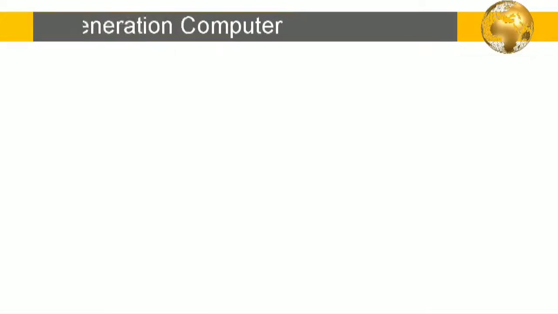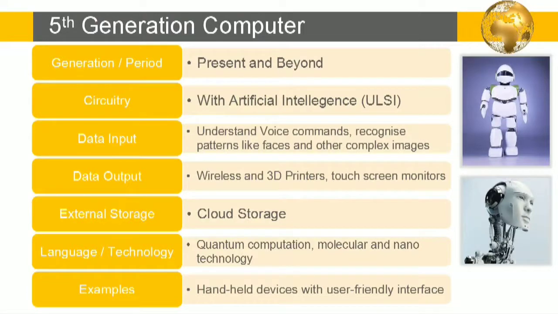Now let's start with fifth generation computer. The period is present and beyond. Circuitry used is artificial intelligence as shown in figure. Data input. These computers can understand voice commands, recognize patterns like faces and other complex images. Output, wireless and 3D printers, touchscreen monitors, etc. Storage devices used are cloud storage and the languages used are quantum computation, molecular and nanotechnology. And examples of these computers are handheld devices with